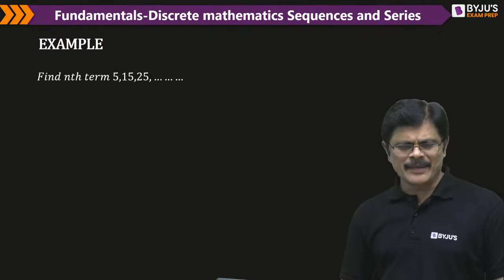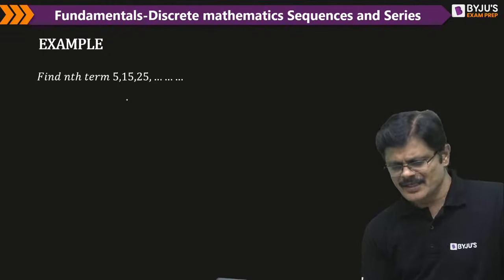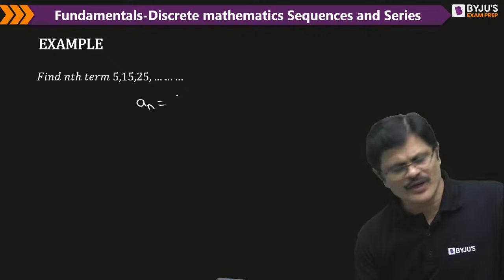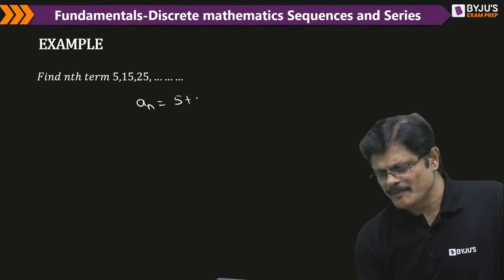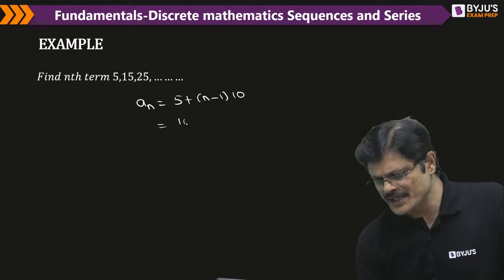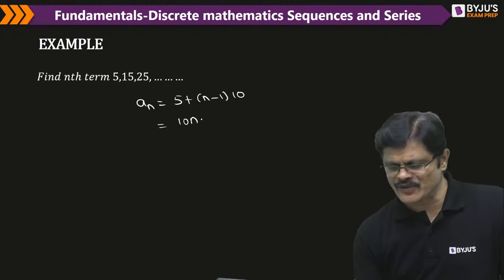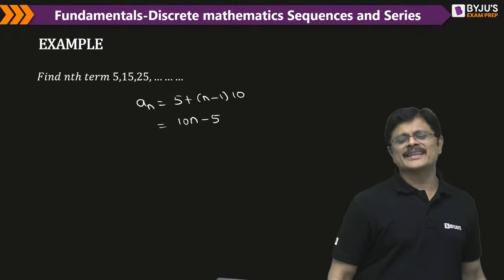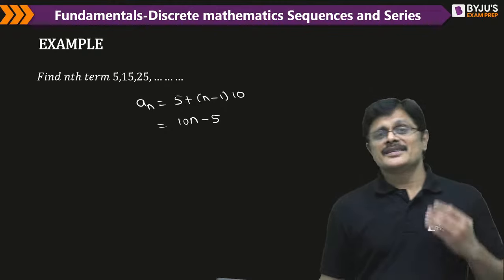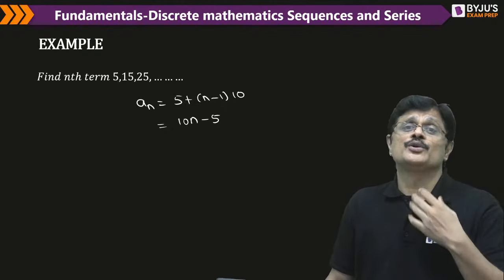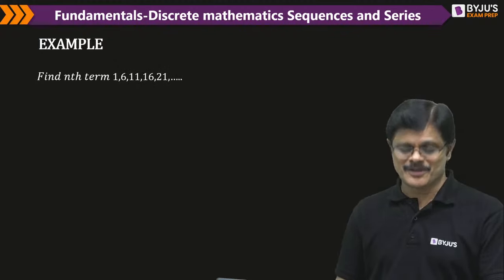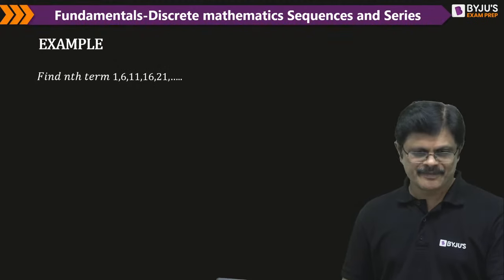So sometimes you need to find the nth term only. What is the nth term? That is a very common question. The nth term is first term plus (n minus 1) into d. Common difference is 10. So it is 10n minus 10 plus 5, which is 10n minus 5. That is called the nth term of the sequence. This nth term is very important to know iterations in a loop in different problems. Even here, what is the nth term?